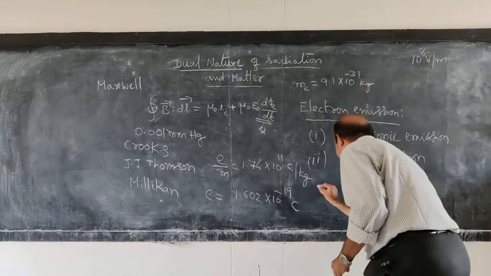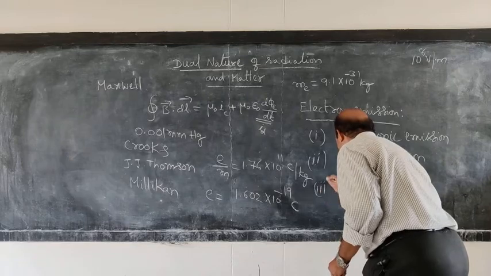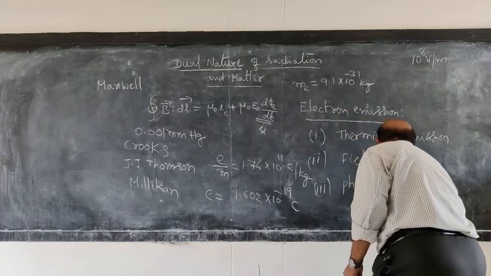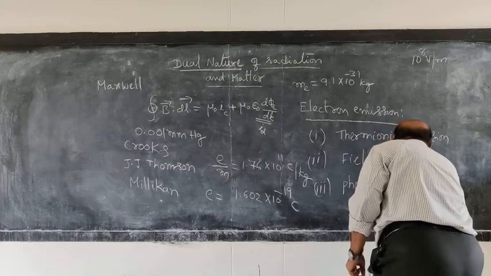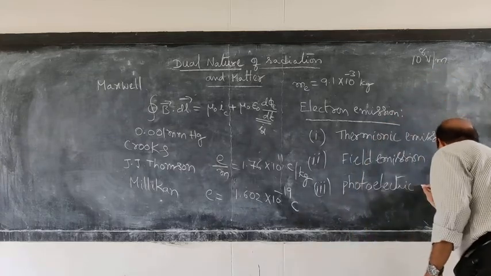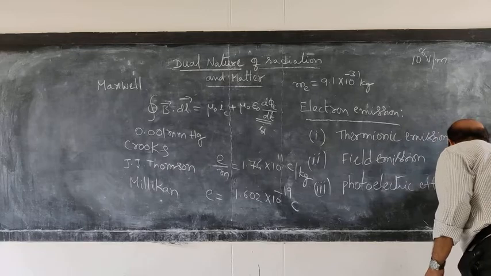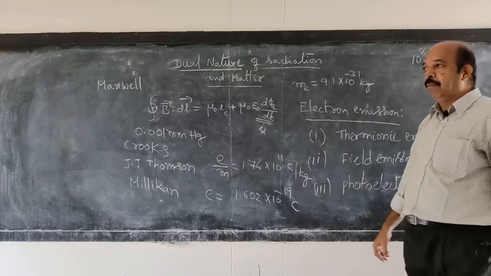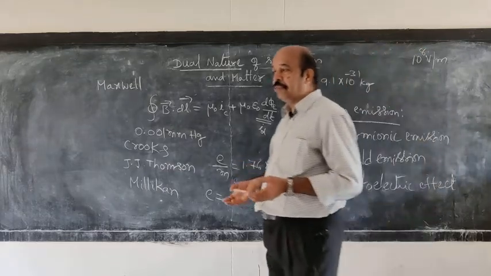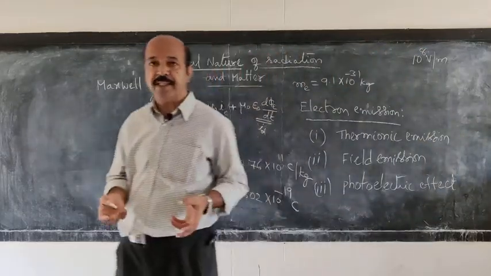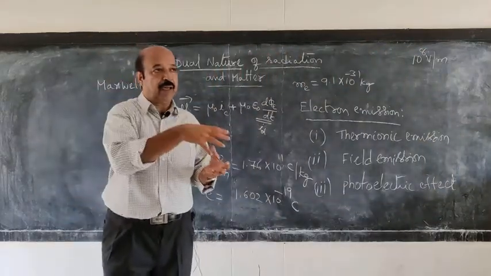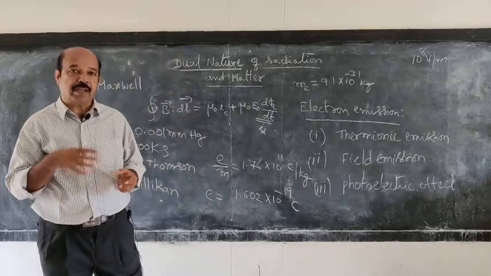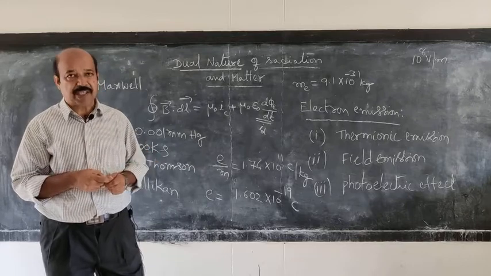And the third one is the photoelectric effect, or photoelectric emission. This is the process by which you can produce electrons from a metal surface when they are irradiated by radiations or light of suitable frequency.